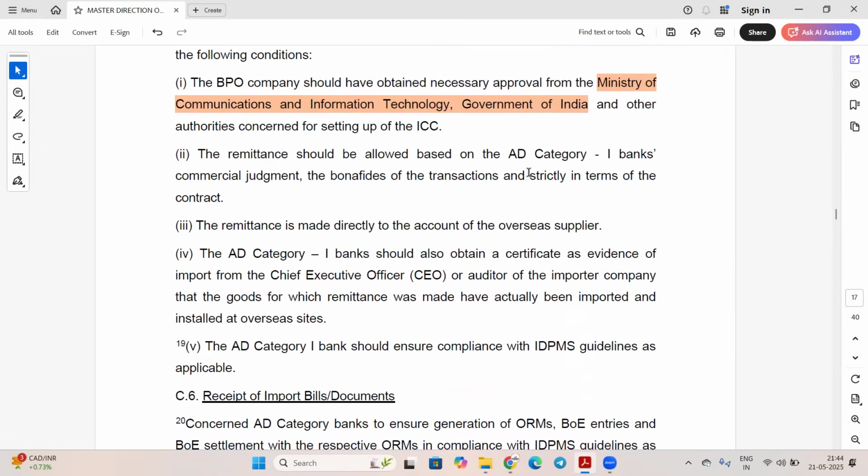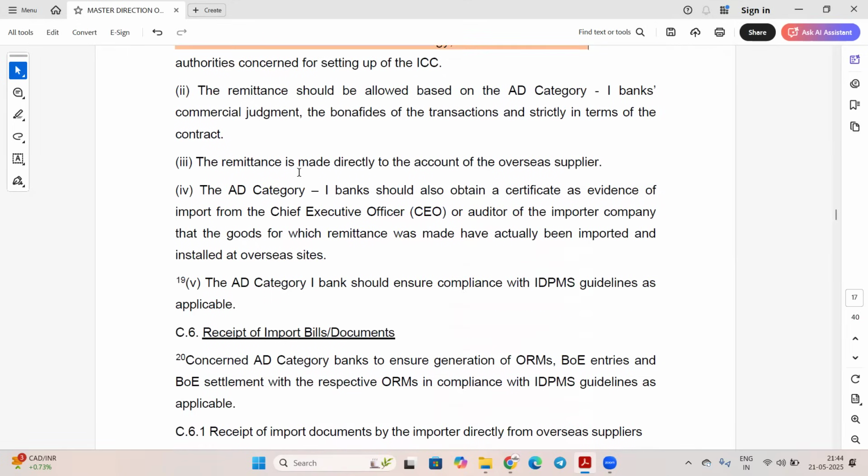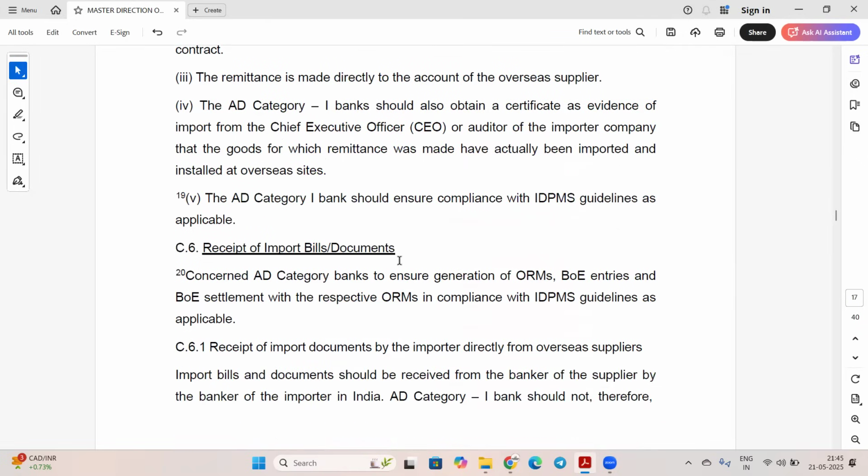So the remittance should be allowed based on AD Category 1 bank's commercial judgment, the bona fide of the transaction, and strictly in terms of the contract. Remittance is made directly to the account of the overseas supplier. The AD Category 1 bank should also obtain a certificate as evidence of import from the chief executive officer or auditor of the importer company that goods for which remittance was made have actually been imported and installed at overseas sites.